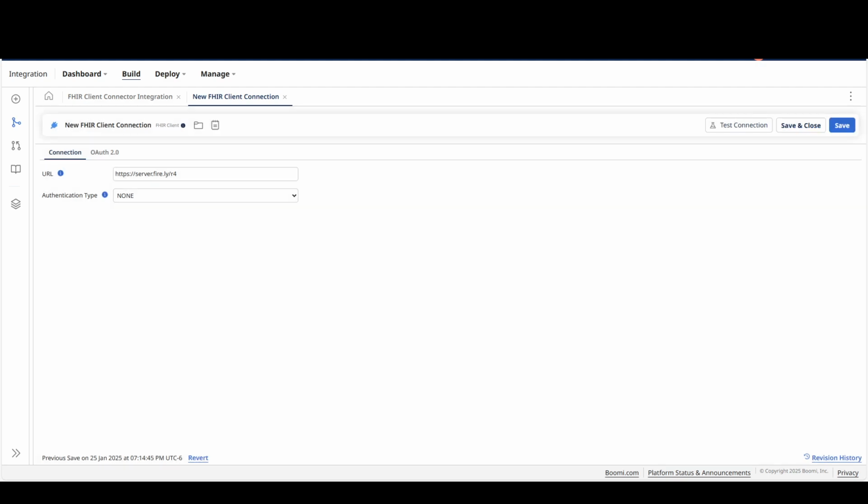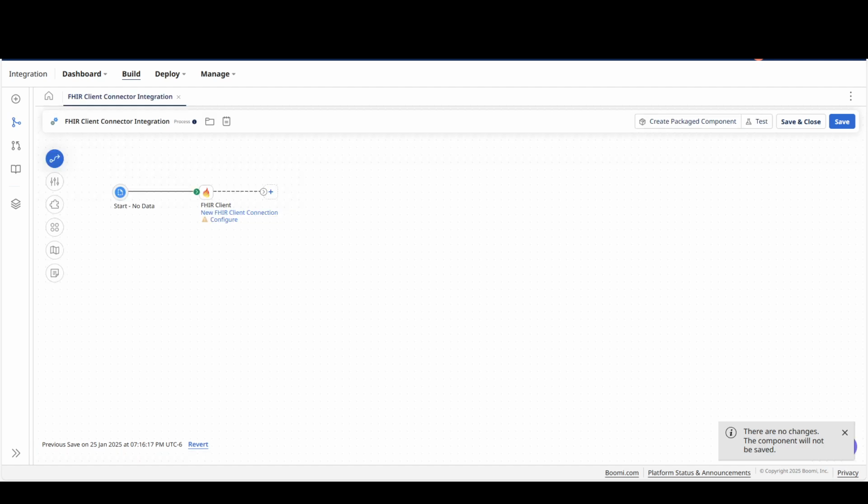Hit finish, hit save. You can close this tab and you can go back to your build canvas and continue with your integration process.